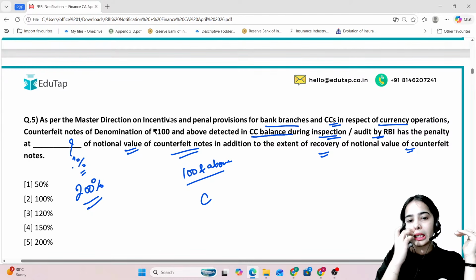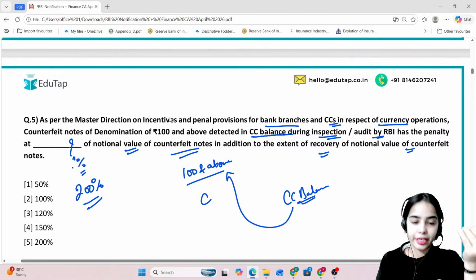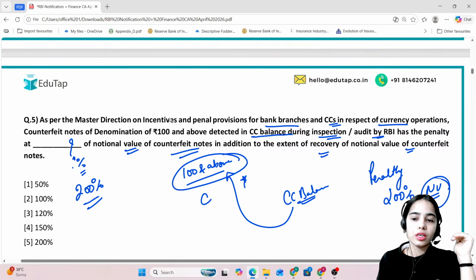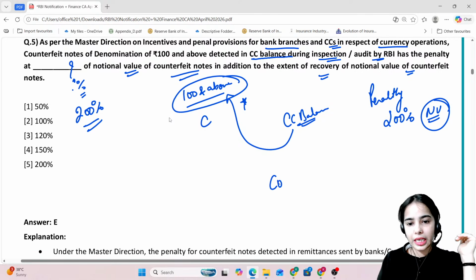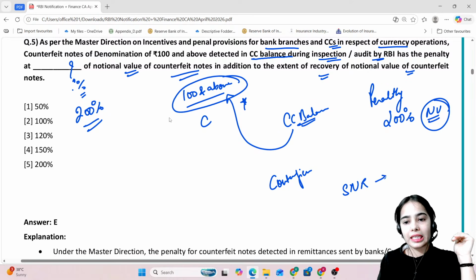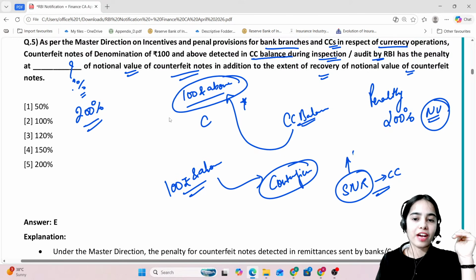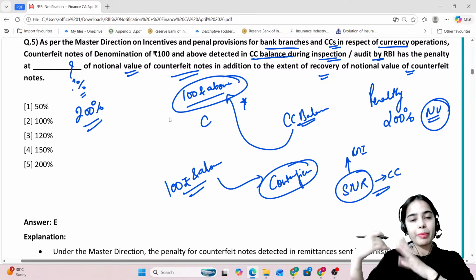Basically, if in the currency chest balance there are counterfeit notes identified of 100 rupees and above, then the penalty that RBI will charge is 200% of the notional value of the counterfeit notes. In case counterfeit notes of 100 rupees and above are found in the soiled note remittances sent to the RBI by the currency chest, a phased penalty will be applied.